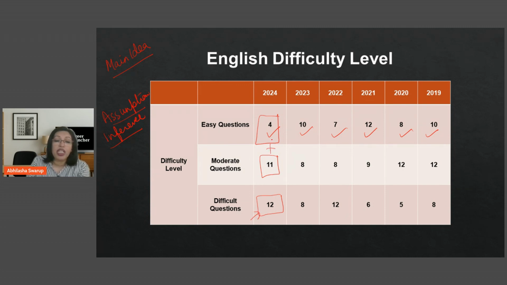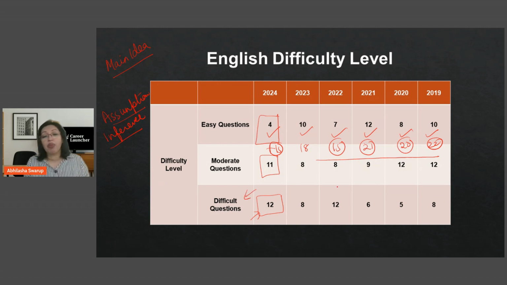Out of your 27 questions, you have 12 which are difficult, which will take you time to think and study before you are able to do them. There are only 15 questions which are fairly doable, as opposed to 18 questions here, 15 questions here, 21 questions here, 20 questions here, and 22 questions here. So in these papers, the doable questions were much more than the difficult ones. I hope 2024 is an aberration, but we also see the same thing happening in 2022.